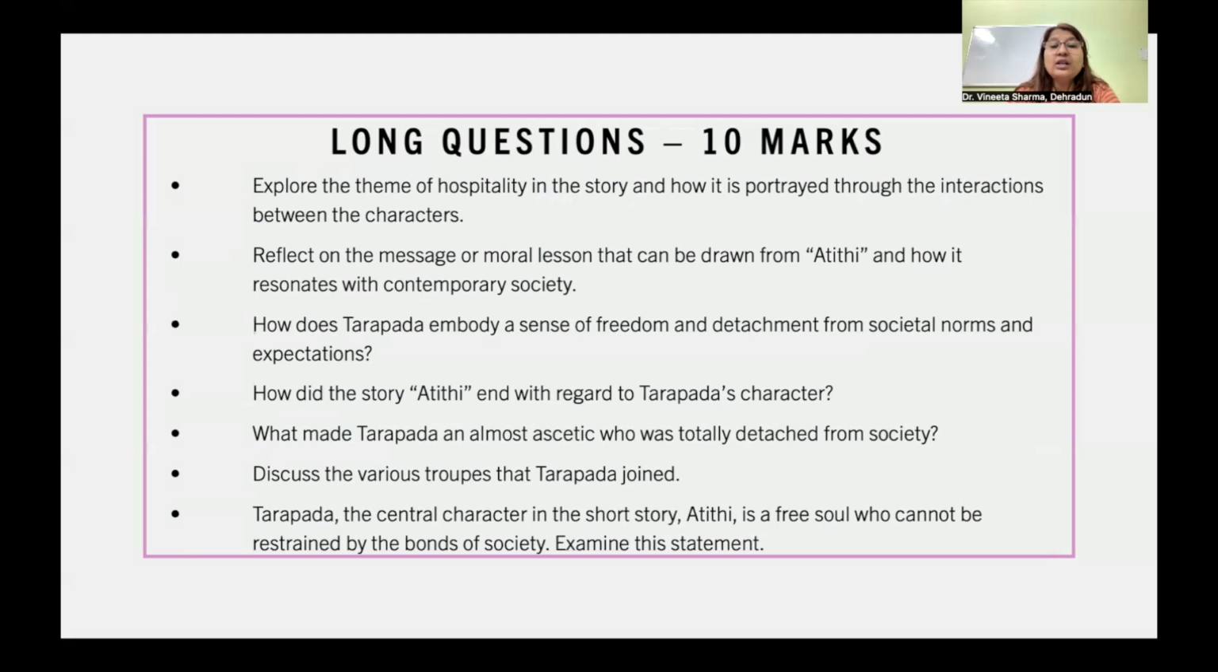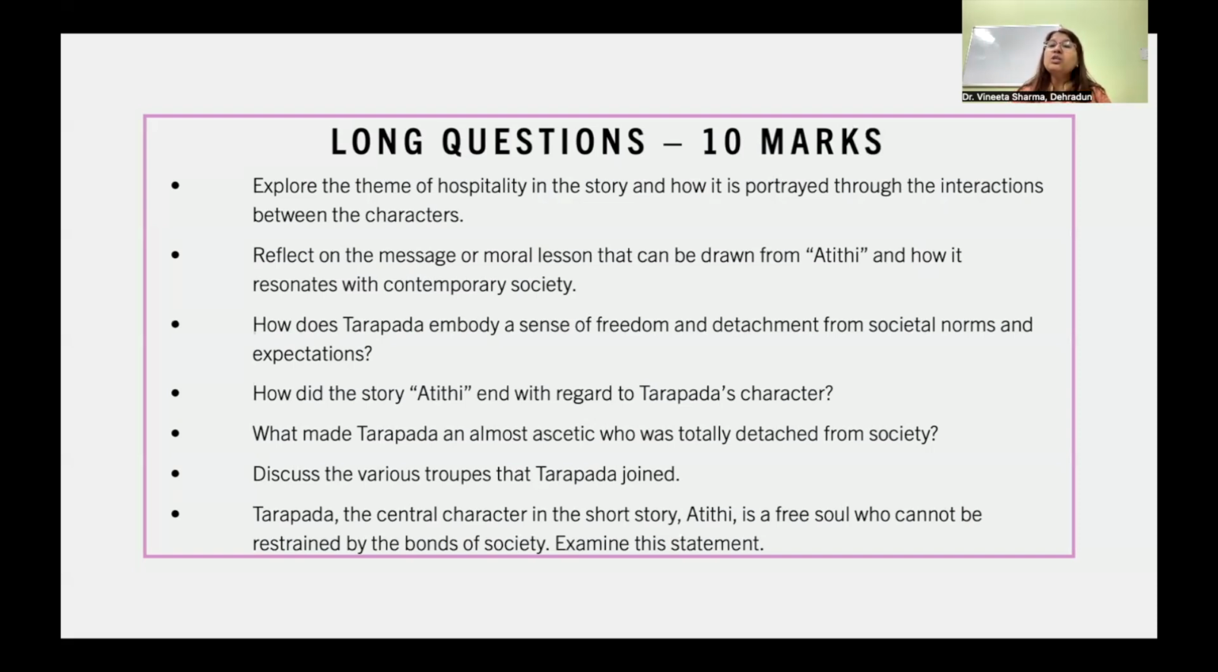How did this story Atithi end with regard to Tarapada's character? What made Tarapada an almost ascetic who was totally detached from society? Discuss the various troops that he joined. Tarapada, the central character in the short story Atithi, is a free soul who cannot be restrained by the bonds of society. Examine this statement.